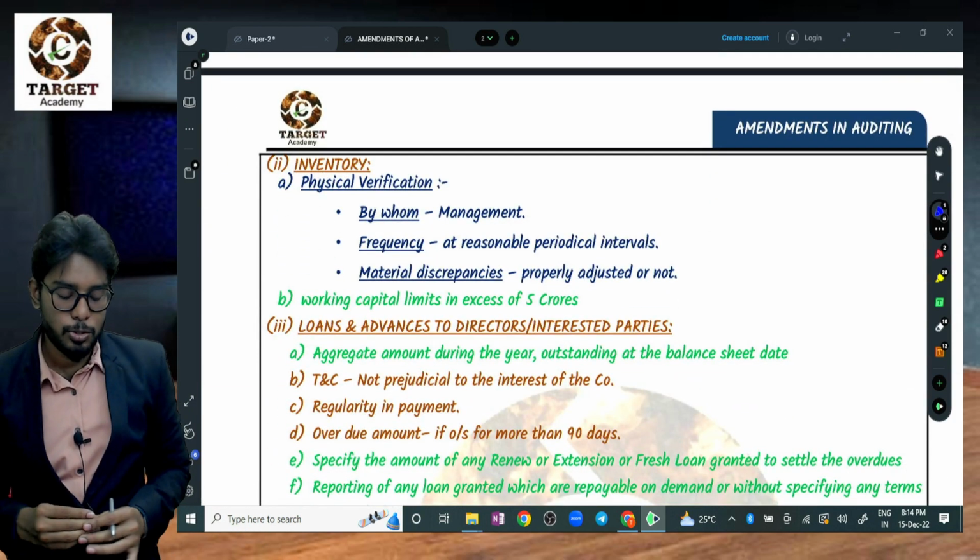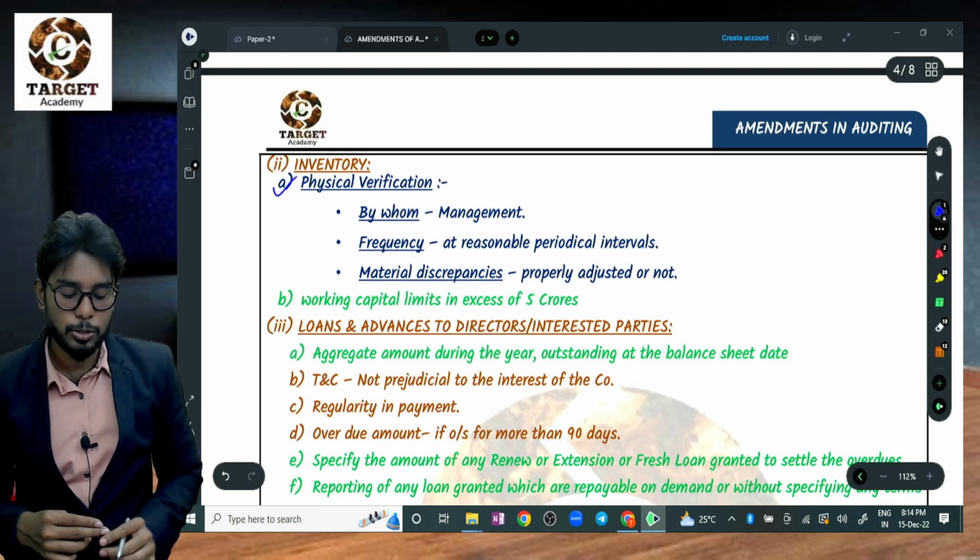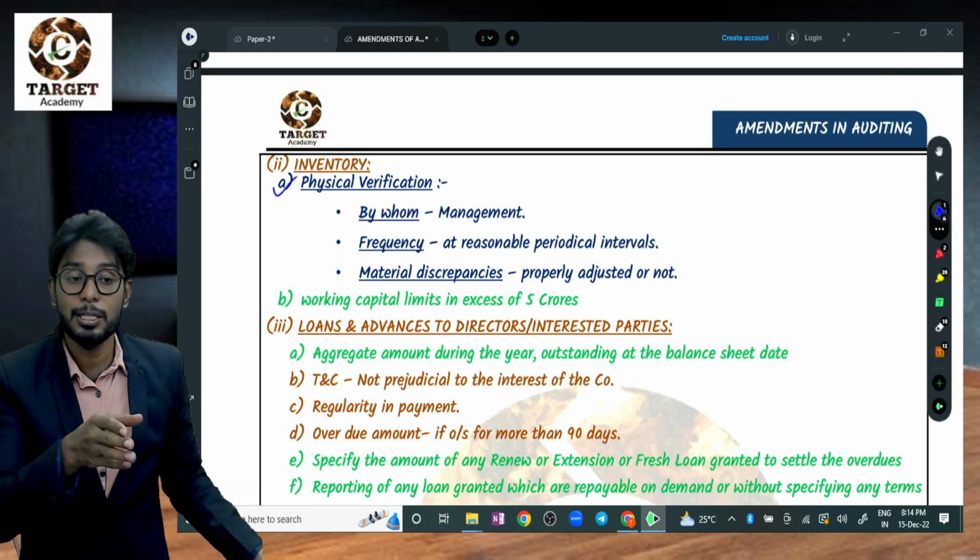Next one, inventory. Like fixed assets, the auditor should also ensure whether the management is checking the inventory.